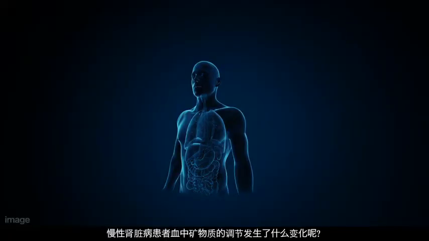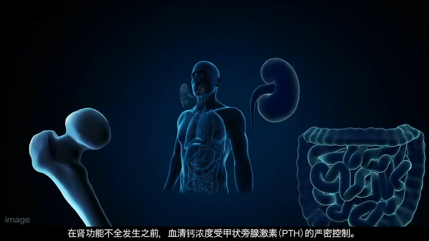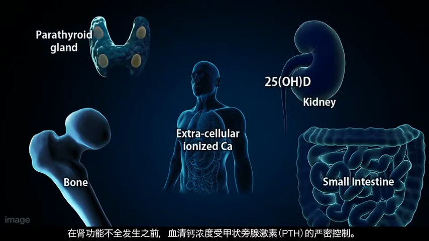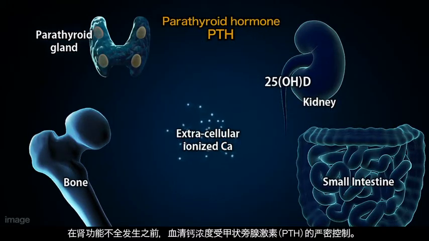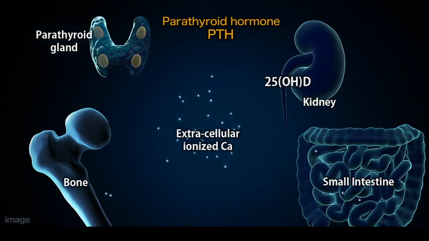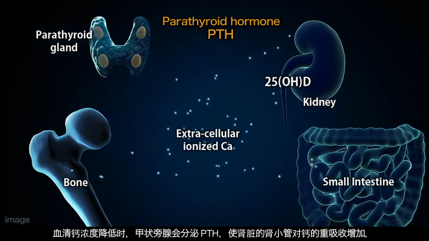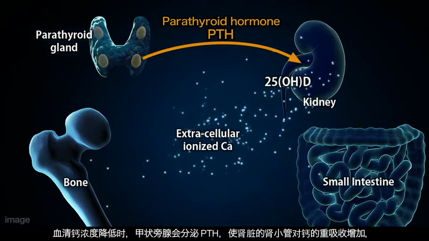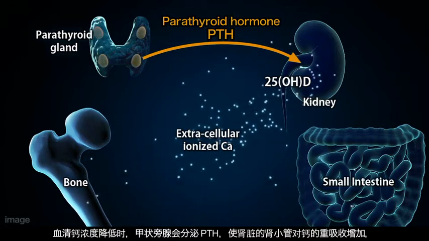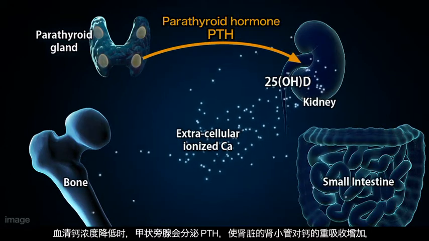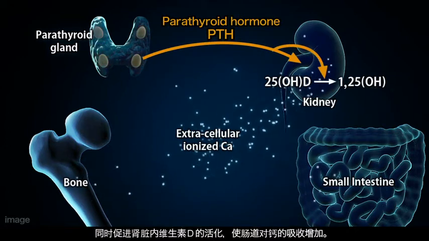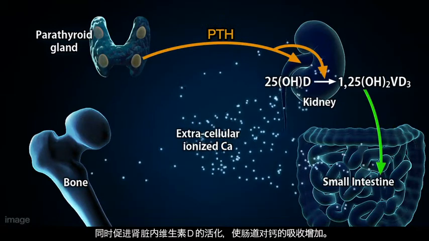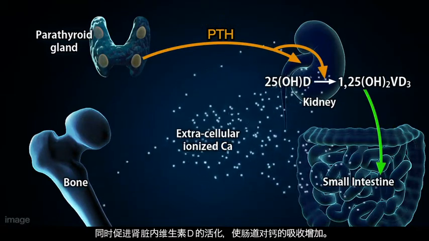What happens to mineral homeostasis in CKD patients? In a healthy individual, serum calcium concentration is strictly controlled by the parathyroid hormone, PTH. If serum calcium concentrations decrease, PTH is immediately released from the parathyroid gland to enhance the reabsorption of calcium in renal tubules, and to activate vitamin D, which enhances the absorption of calcium from the intestinal tract.